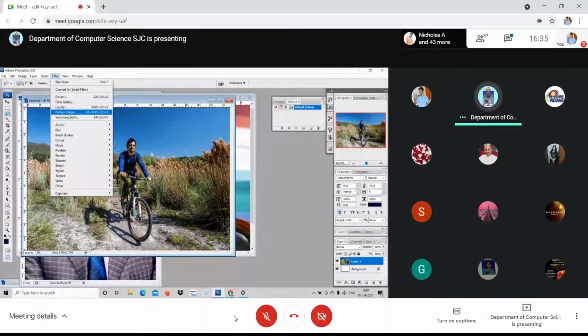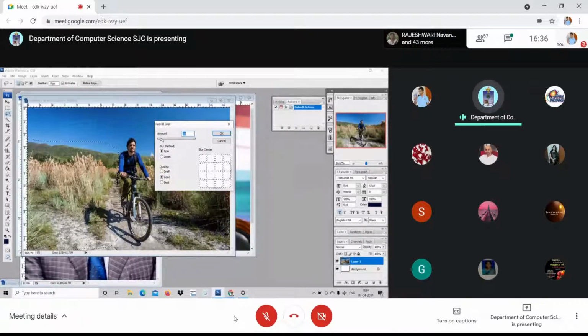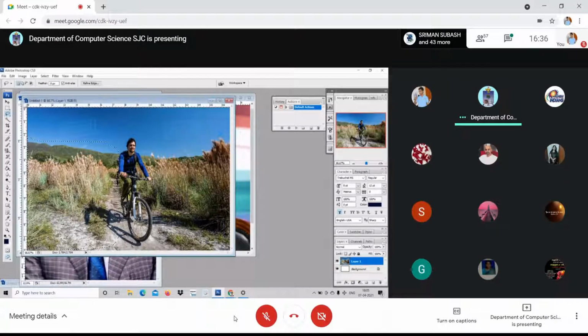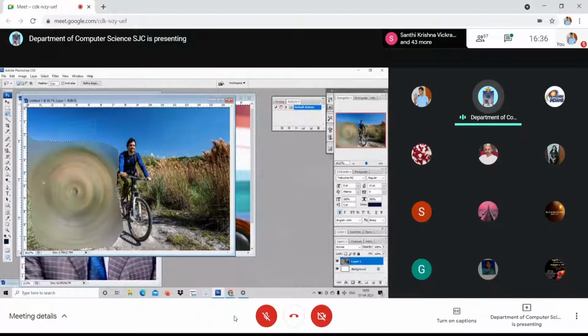I go to blur again. Smart blur, surface blur, shape blur, radial blur, something like that, right? You can try out all these blurs. For example, this is radial blur. Are you getting it? You will make it only in the center portion. For example, spin means completely like this. Look at here. Am I clear to you?